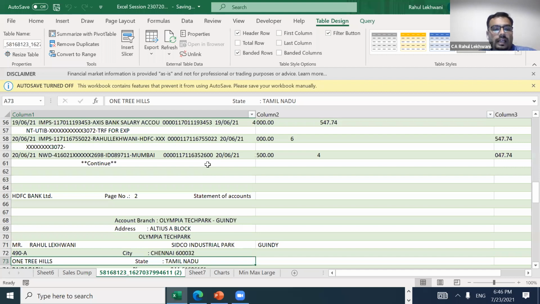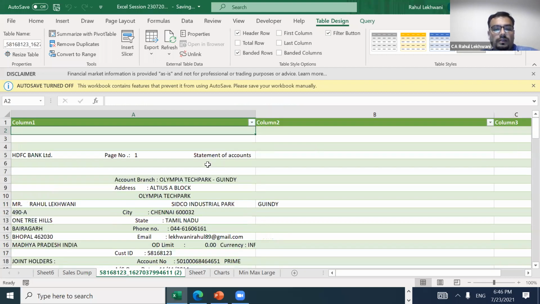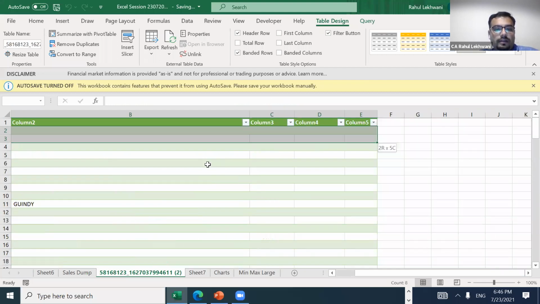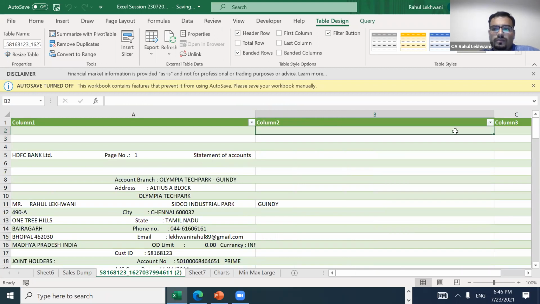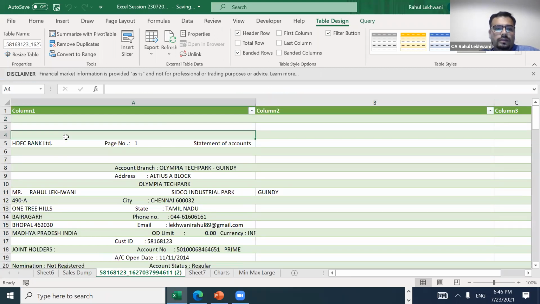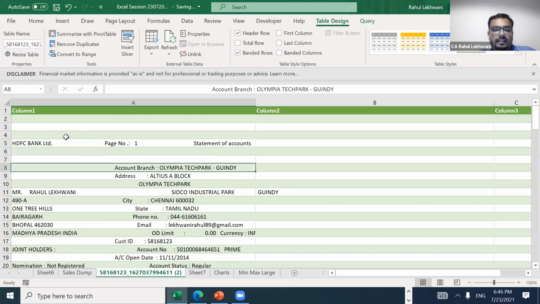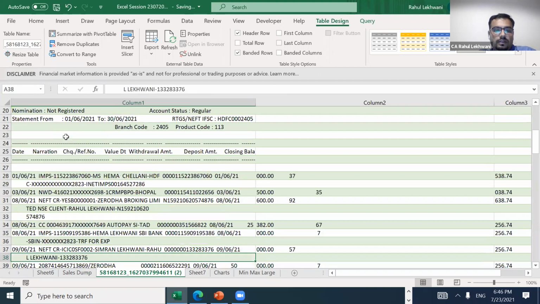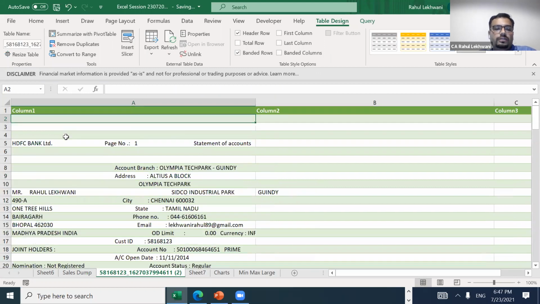So first what I'll do is that I'll just remove the data which is not required, right? Or what we can do is that we can use a text to column first, and then we can remove the data not required. So see, in this case, I cannot use the digits that are there. Suppose if there are any digits here, I cannot total them, right? For that, I need to use text to column.